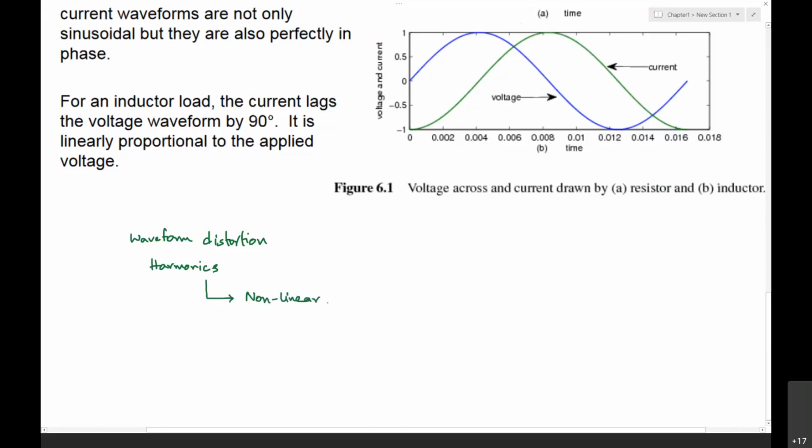Is there any other source that you think will cause harmonics? Is there any other load which causes harmonics apart from the nonlinear load? Anyone?